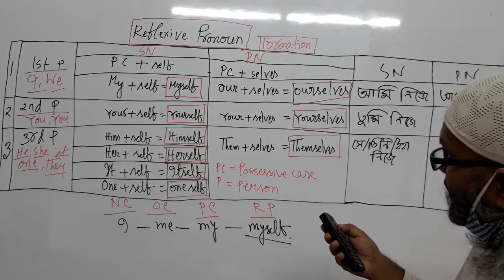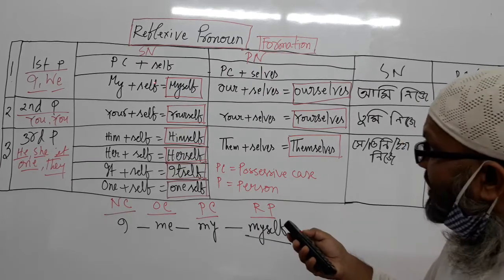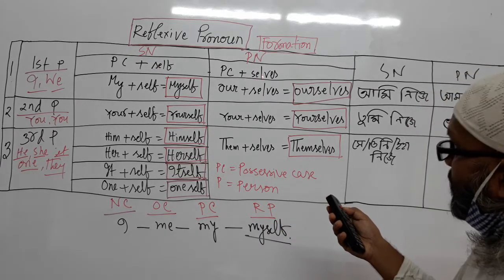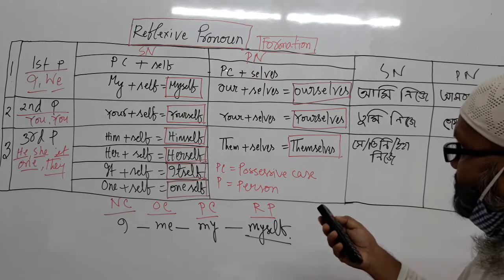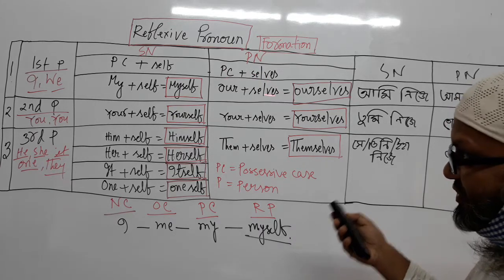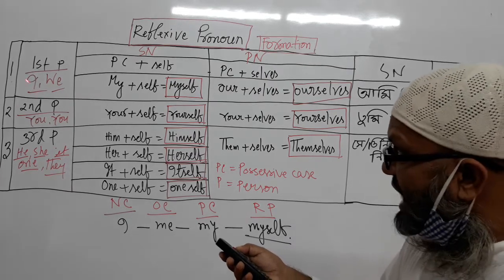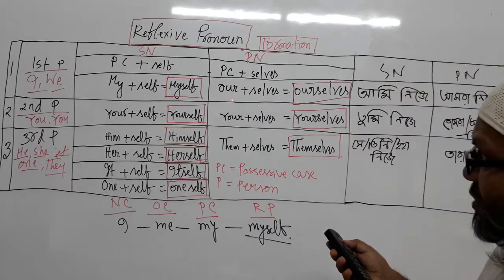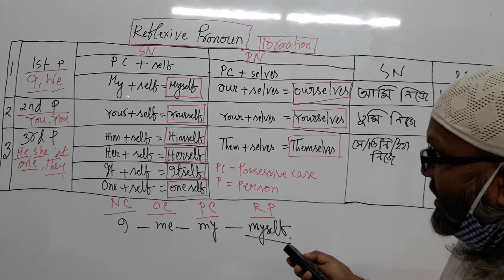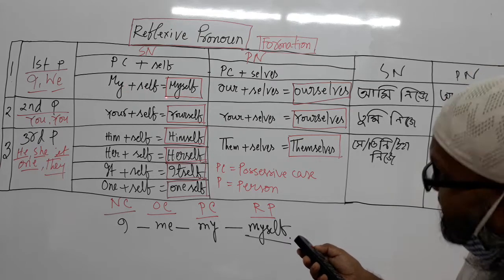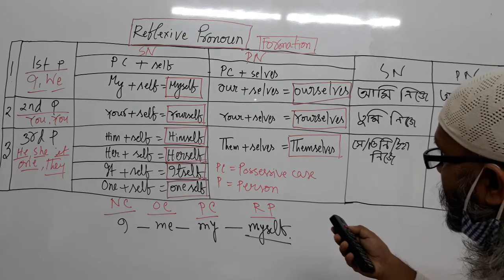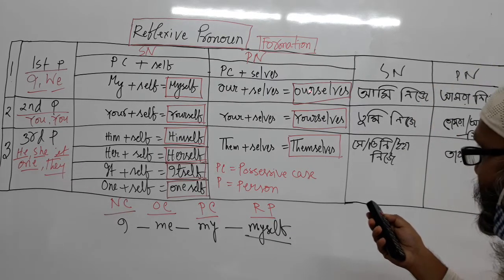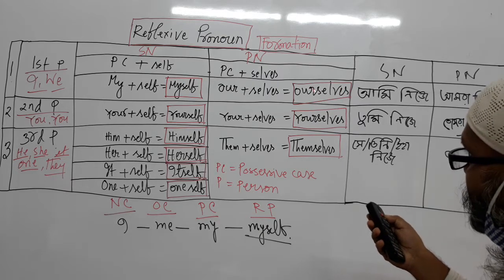Possessive case plus selves, but in singular, self. But when you think of it as plural, then it will be formed as possessive case plus selves. So when you think about I, then mine will come. When we think about we, then our will come. When mine comes, then my plus self will be myself. When our comes, then selves will come. Then both of the terms will make ourselves. Okay, ourselves. That means it is plural.